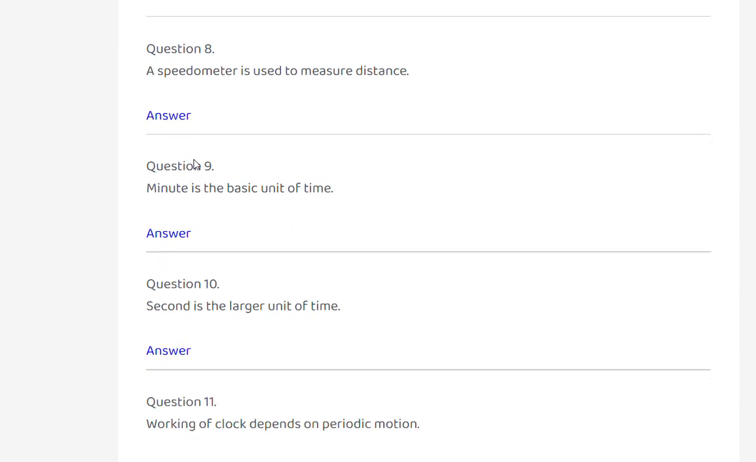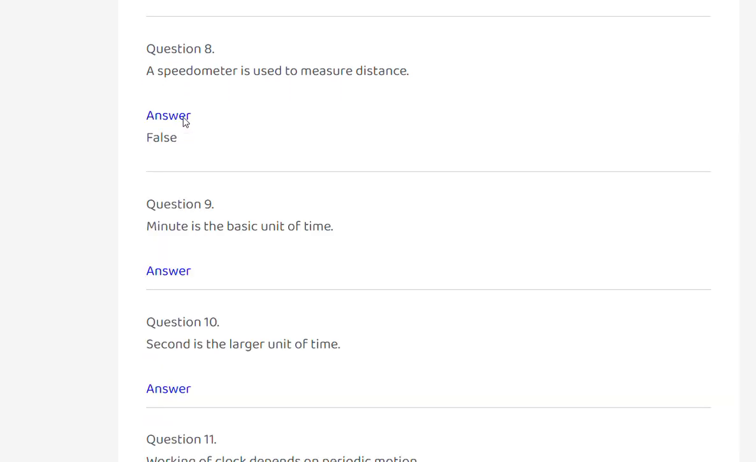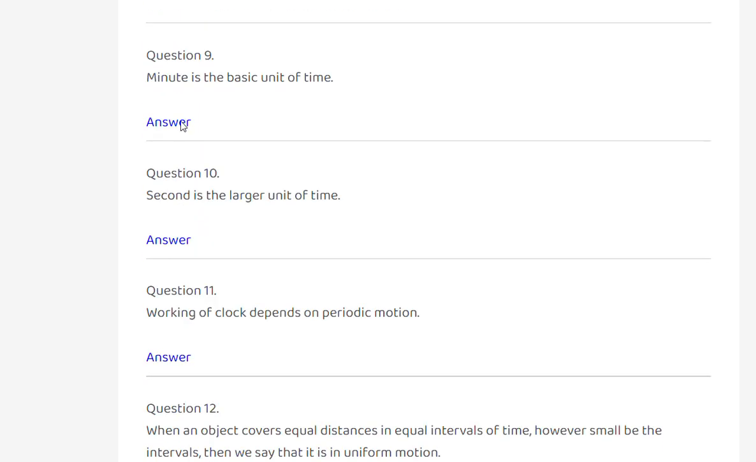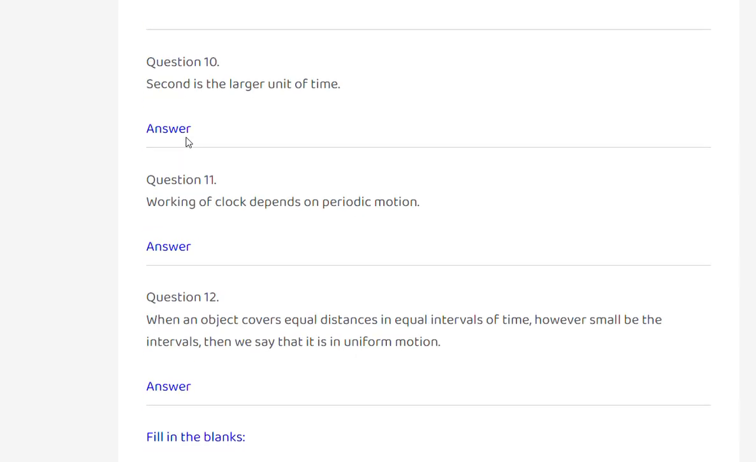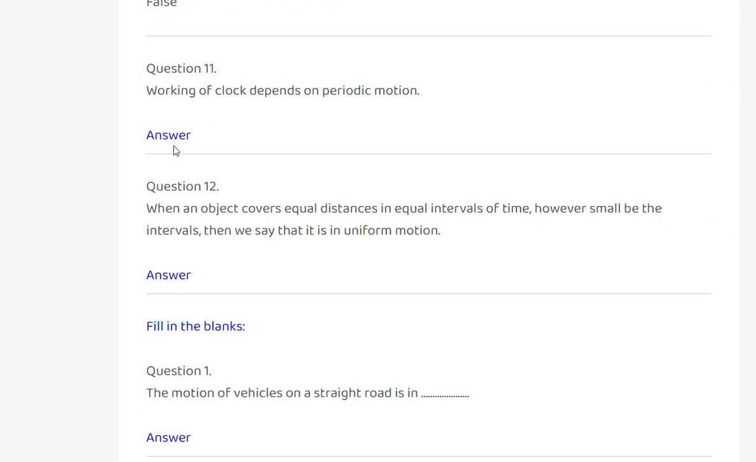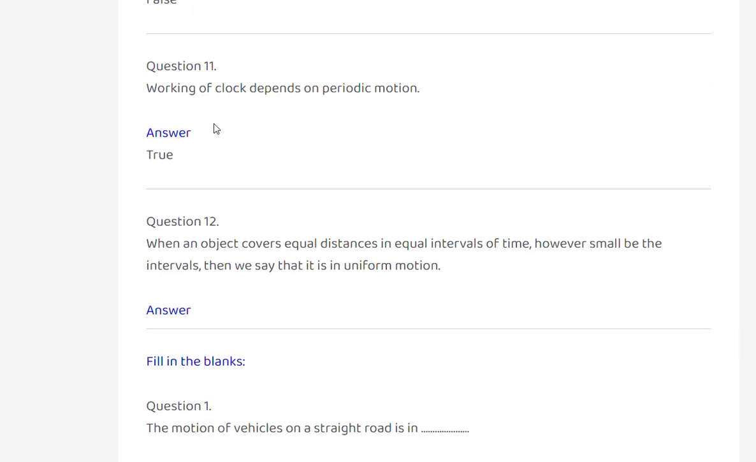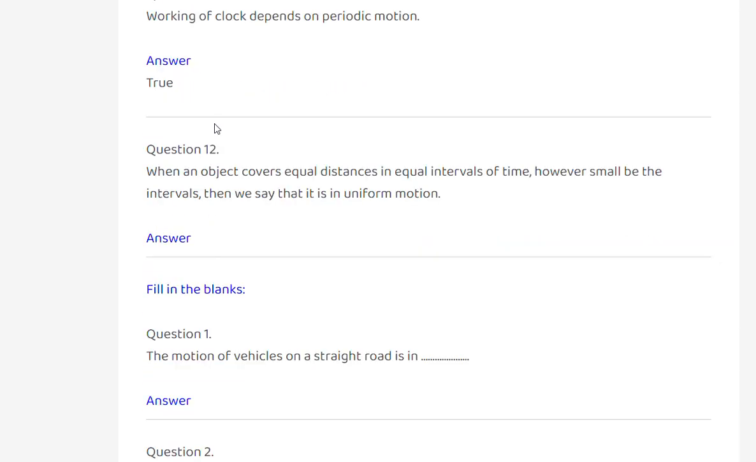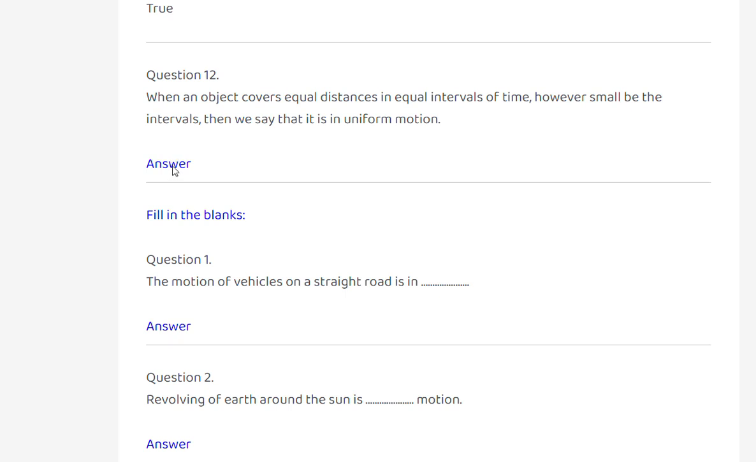Speedometer is used to measure distance. False. Minute is the basic unit of time. False. Second is the larger unit of time. False. Working of a clock depends on periodic motion. True. When an object covers equal distance in equal intervals of time, however small the intervals, we say that it is in uniform motion.